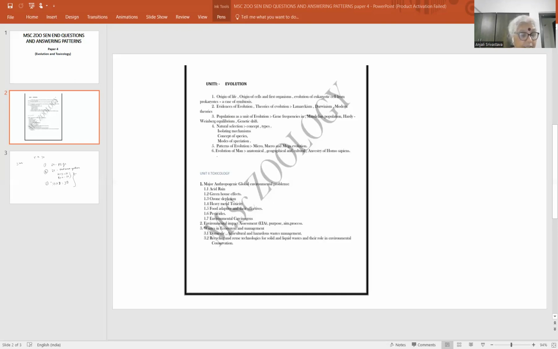Then fossil layers, similarities among organisms alive today, similarities in DNA. These are the proofs of the evolution of species from the ancient life to the modern life. Similarities of embryo, theories of evolution. There are a number of theories which you must have read.